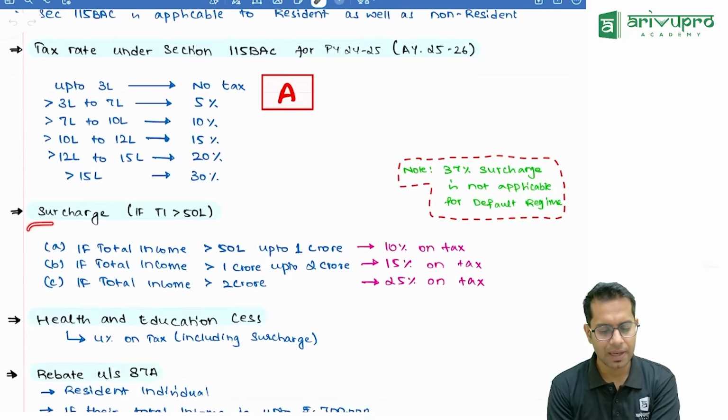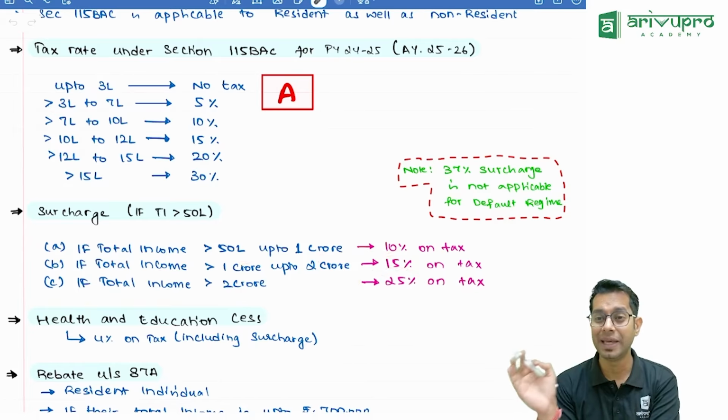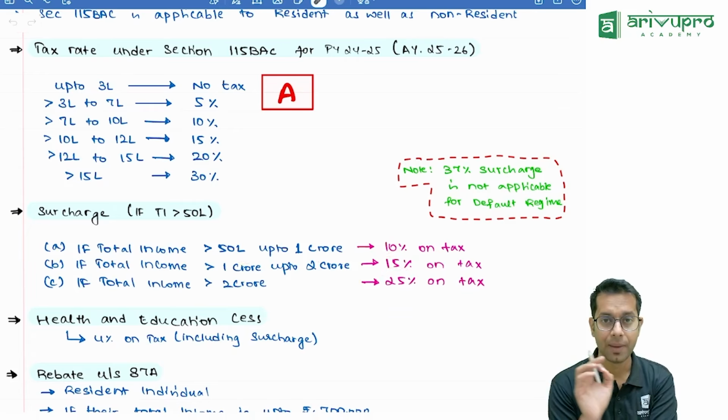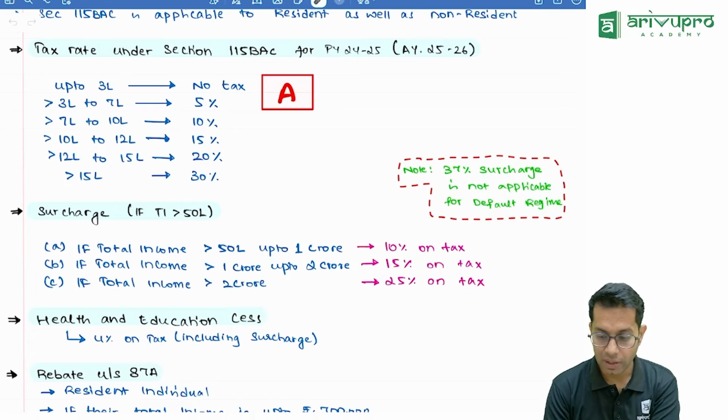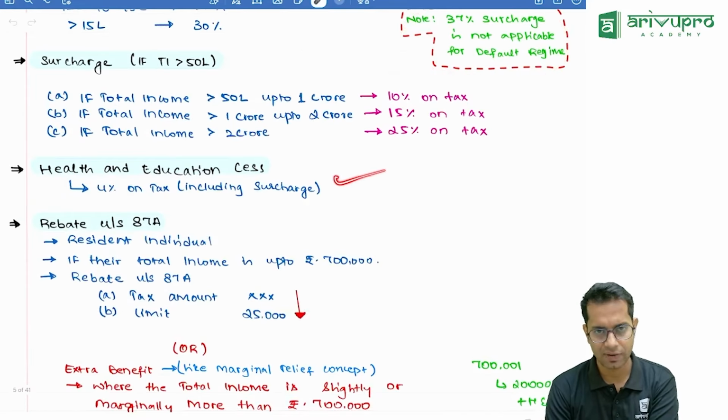So, surcharge will be applicable if the total income is more than 50 lakhs. Up to 1 crore, it is 10%, 1 to 2 crores, 15%, more than 2 crores, it is 25%. These people under the 115 BAC default tax regime don't have the 37% surcharge. Health and education cess is anyways applicable to them.